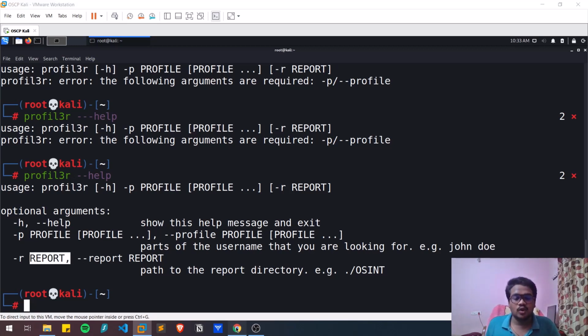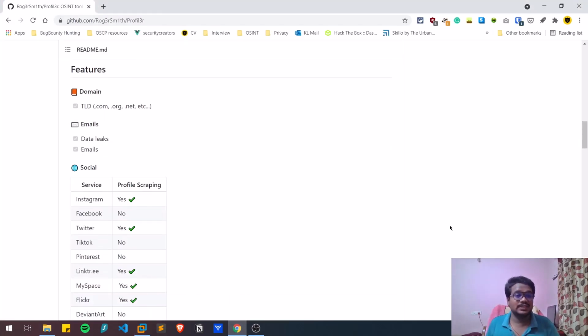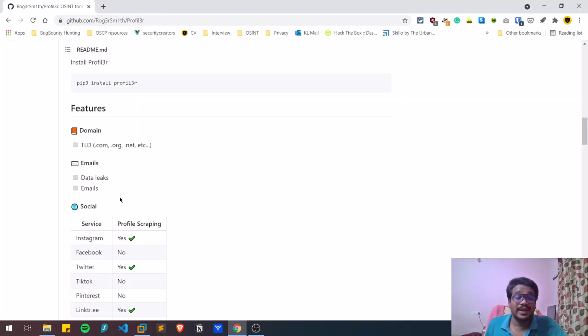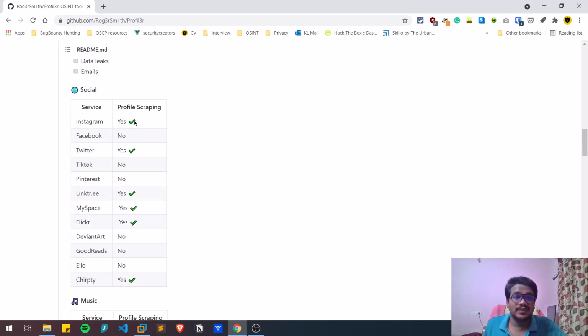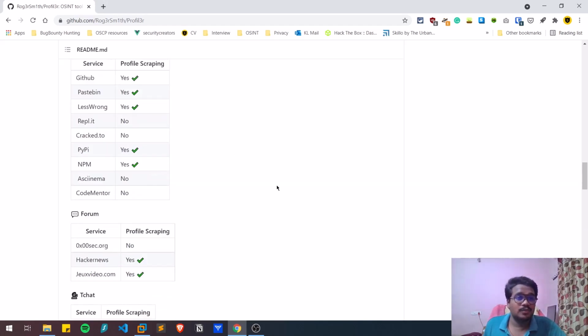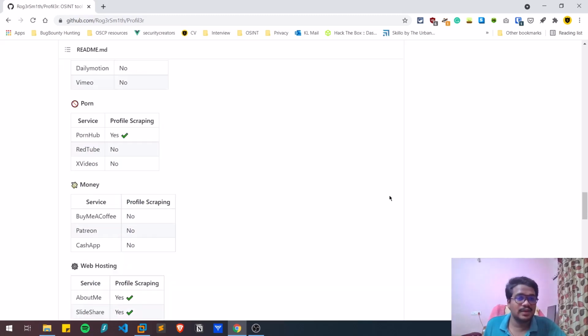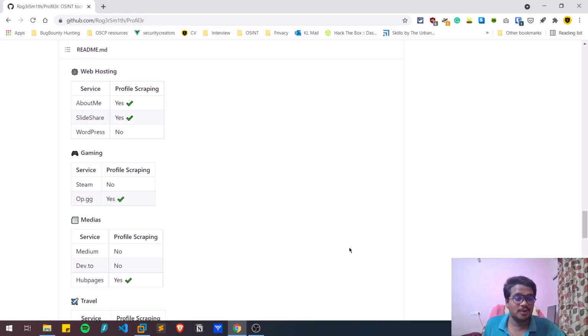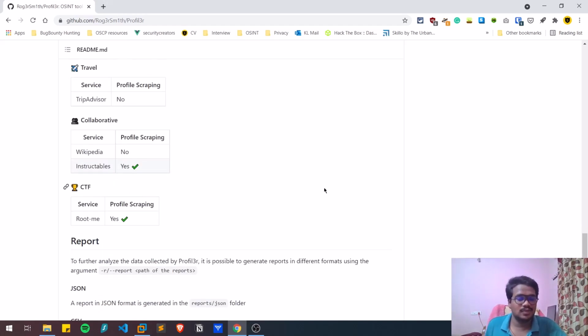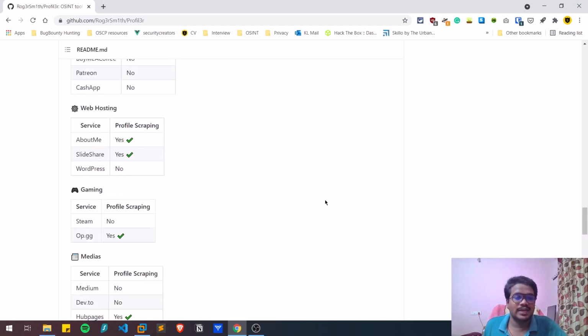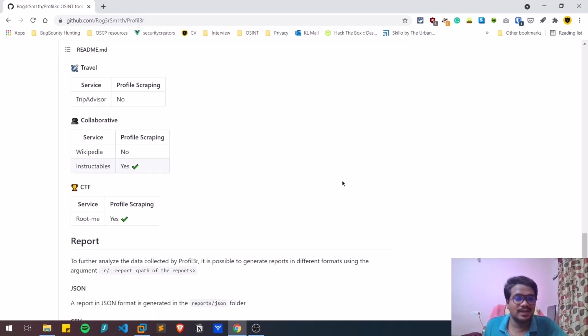Okay, so let's go back to the profile page, and you can see what features it has. It is going to look into the domains. Let's say you provided a name, and it is going to check whether there are any registered domains with that particular name. It is going to look into some social services, right? It is going to look into music platforms, programming platforms, and various other kinds of sites. So you can see it is trying to find various possible information regarding this particular profile name. It is going to check whether the particular user is registered on any of these platforms.